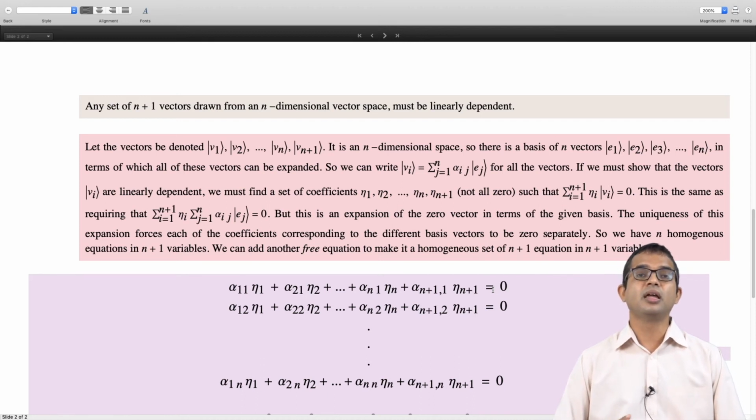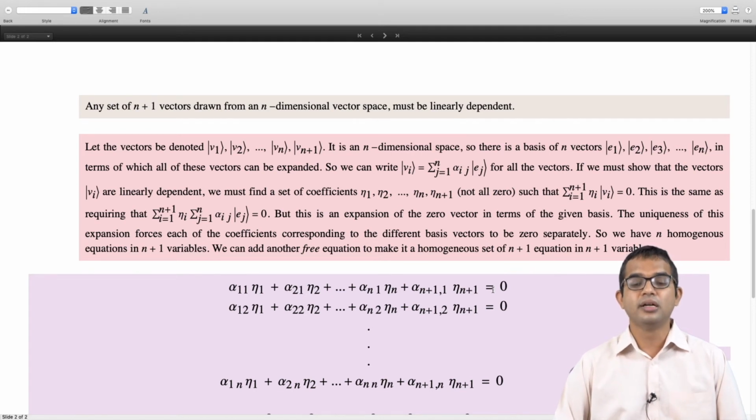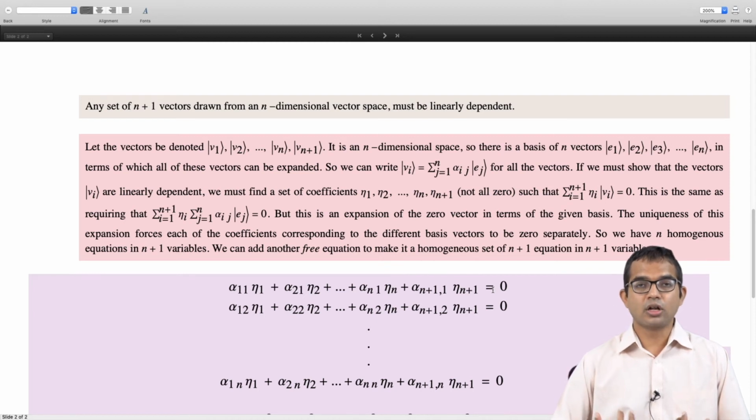We have seen that every homogeneous set of equations is necessarily consistent, so it for sure has at least the trivial solution, with all the etas being 0. But that's not enough for us. We want to find a non-trivial solution, because if there is only a trivial solution, we are not able to show the linear dependence.